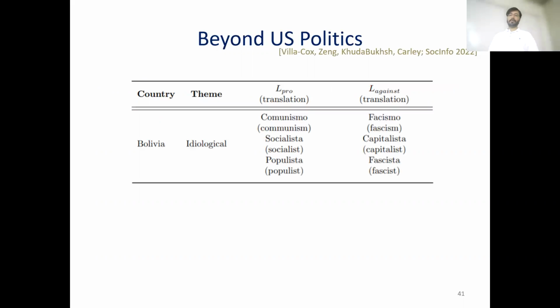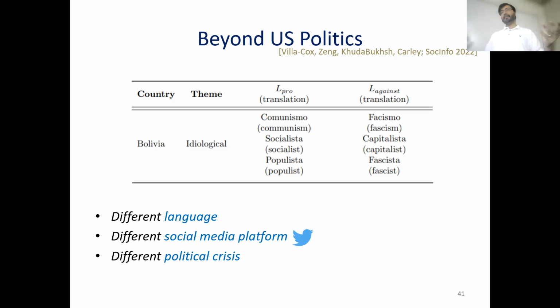We also did follow-on research examining the 2019 South American protests. There we were dealing with Spanish Twitter, and we found that we could also find misaligned pairs like comunismo, fascismo, socialista, capitalista, indicating that this method can translate to different languages, different social media, and also different political crises.